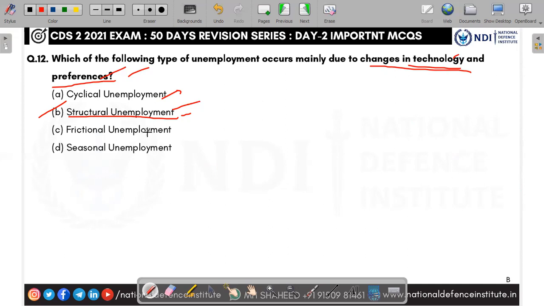Frictional: whenever one person resigns from a job and tries to join another job, that time lag between resigning from one job and joining a new job is called frictional unemployment. Seasonal: take agriculture. In agriculture, not all 365 days will there be a job. Only during the sowing season and the harvesting season will there be a job. In the meantime, they are unemployed. This is called seasonal unemployment, agriculture specifically. So here the answer is B, structural unemployment, due to changes in technology and preferences.